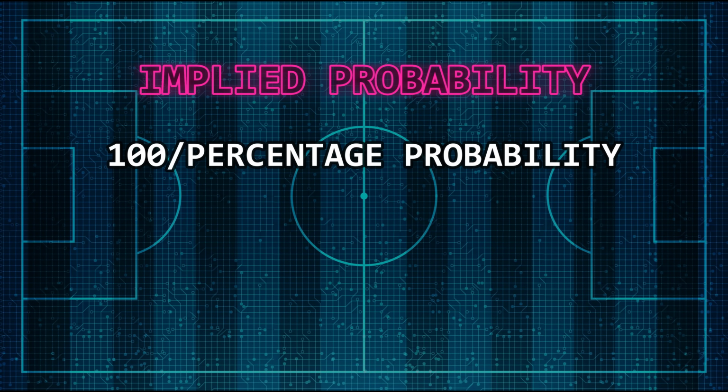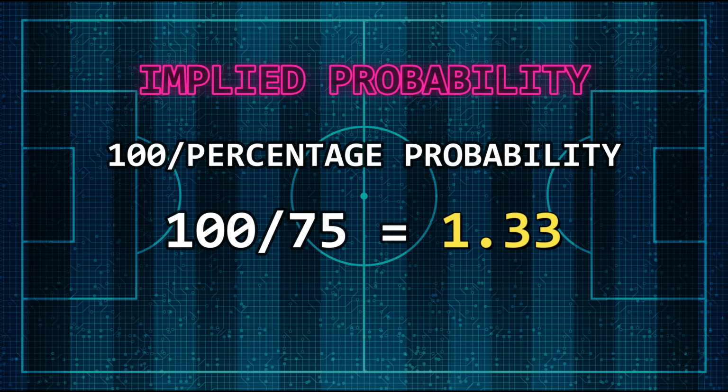Now I know what you're thinking, Christ, not another calculation. I'm still getting over the standard deviation formula. Well, this one is easy. We start with 100 and divide that by the percentage of the probability. So if something has a 75% chance of happening, we take 100 and divide it by 75. This then gives us odds of 1.33.